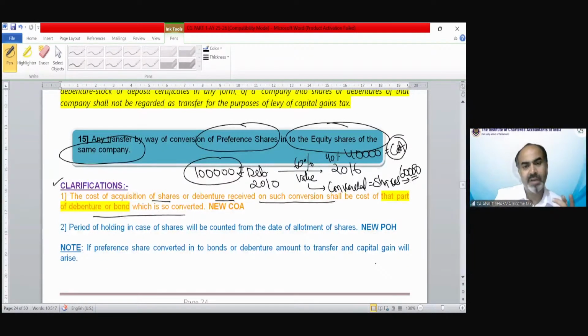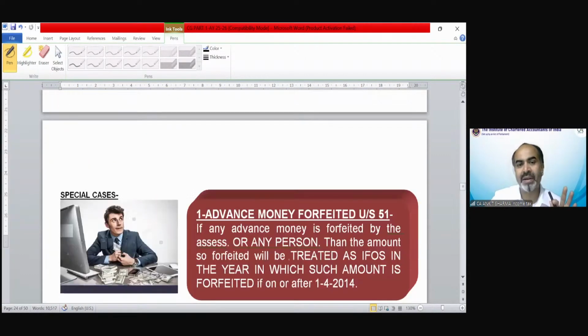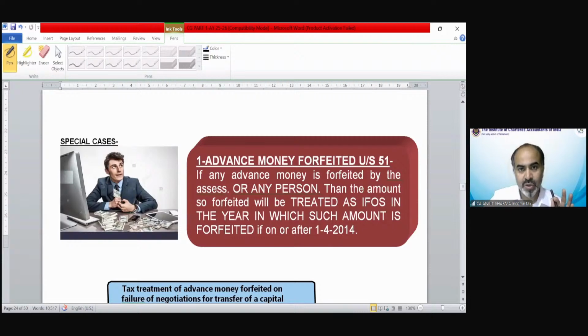Period of holding will be counted normally. There is no specific rule like previous owner, etc. If preference shares are converted into bonds or debenture, that would be capital gain. Only preference share conversion into equity share is exempted. If preference shares have been converted into debenture, etc., that could be chargeable to capital gain. So let me show you a simple example of it. Then we'll move on to the MCQs.